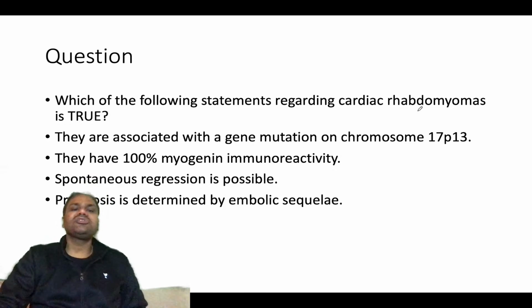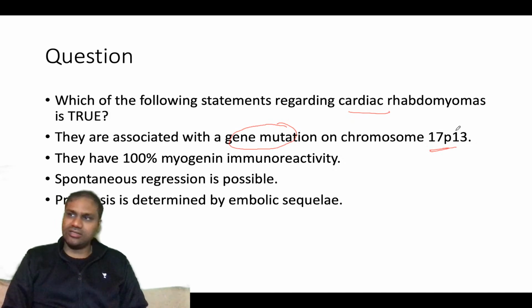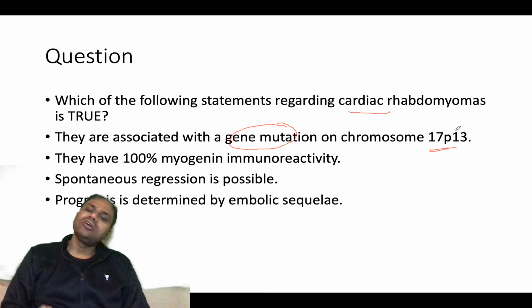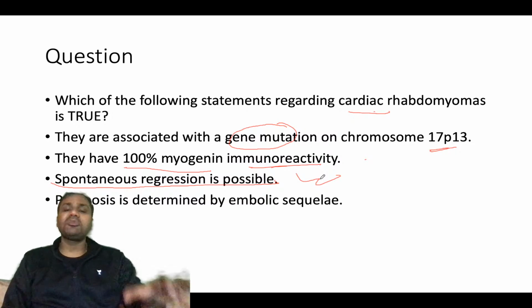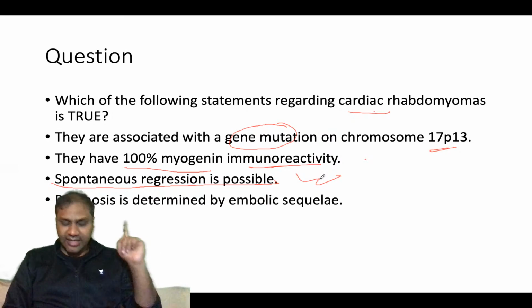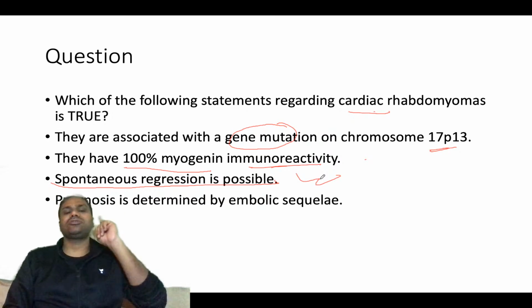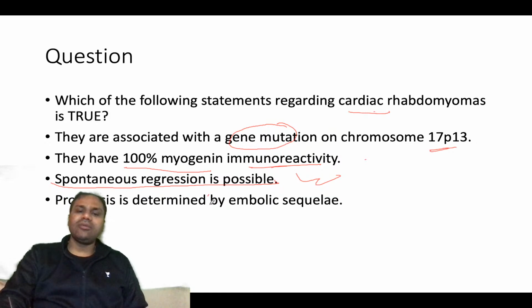So now the next question: which of the following statements regarding cardiac rhabdomyoma is true? They are associated with gene mutation on chromosome 17. Basically we have talked about this, they are not associated with gene mutation; it is tuberous sclerosis which is associated with this gene mutation. They are 100% myogenic immunoreactivity? No, they are not 100% myogenic. Spontaneous regression is possible. Now this is a very high yield point you need to remember about cardiac rhabdomyomas, that they can undergo spontaneous regression, okay. Prognosis is determined by embolic sequelae?